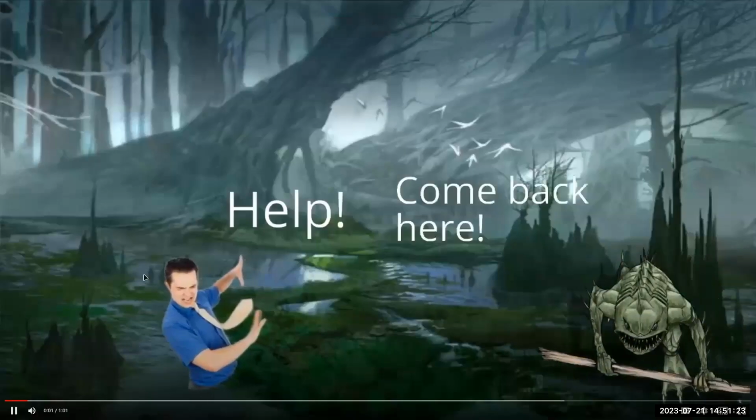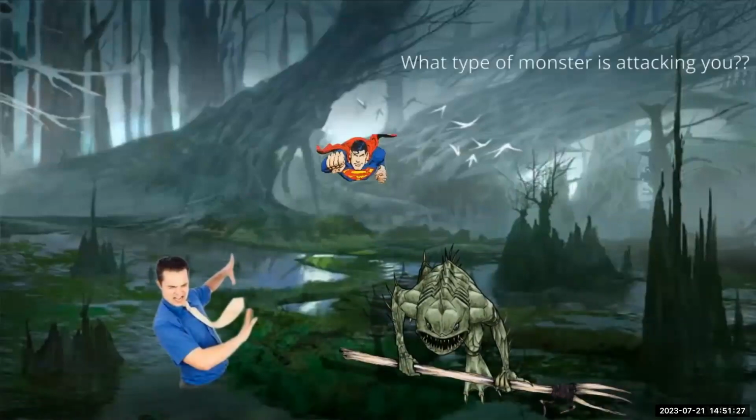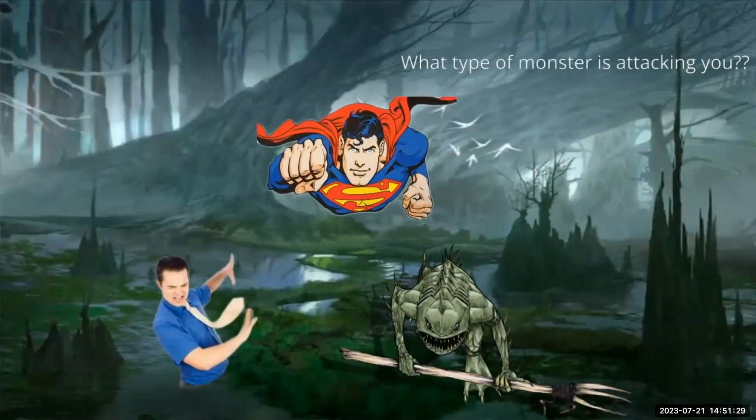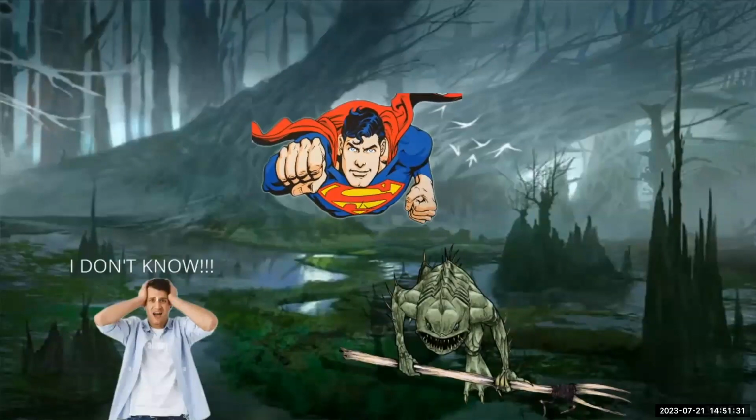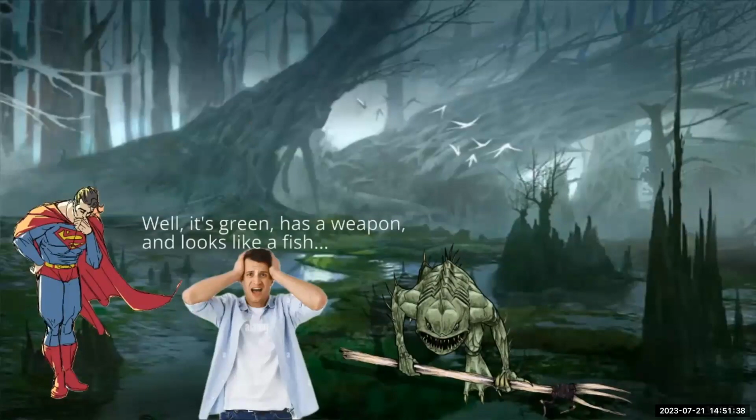Help. Come back here. I'm coming to save you. What type of monster is attacking you? I don't know. Describe the monster. Well, it's green, has a weapon, and looks like a fish.